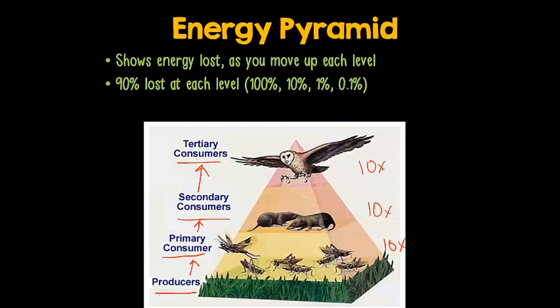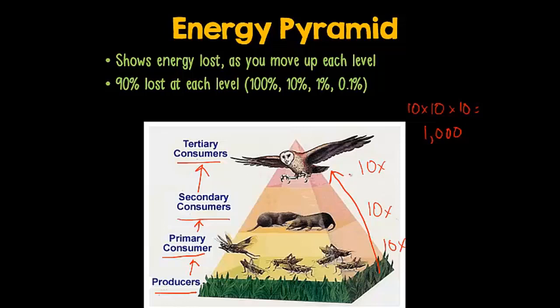And if you think about it and do the math, we have 10 grass times 10 grasshoppers times 10 rats. That means that we would need 1,000 grass plants to end up feeding that hawk.